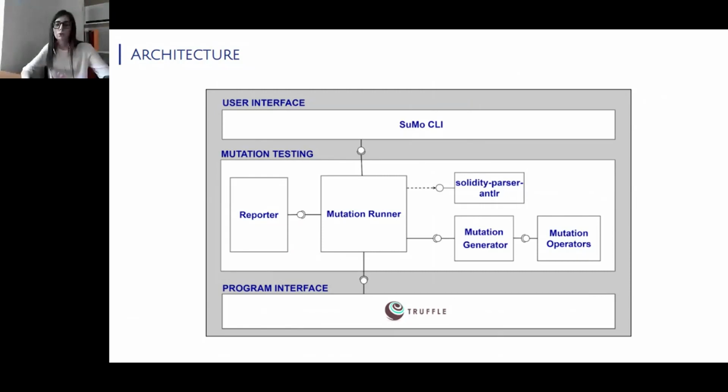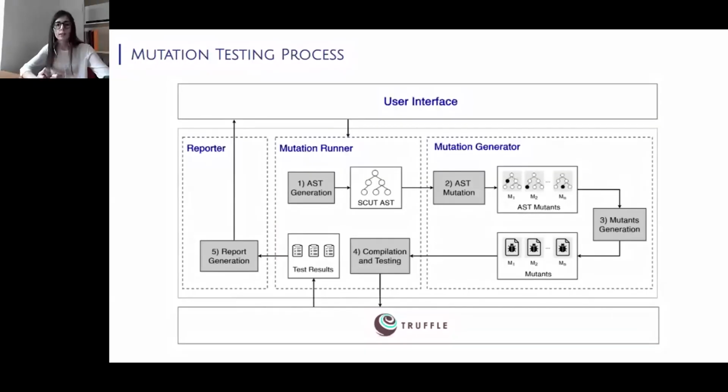This is the mutation testing process performed by Sumo. When the user starts a new test, the mutation runner generates the syntax tree of the contracts that must be mutated. Then the mutation generator runs all the mutation operators previously enabled. Each operator visits a specific tree and applies mutations according to its rules.